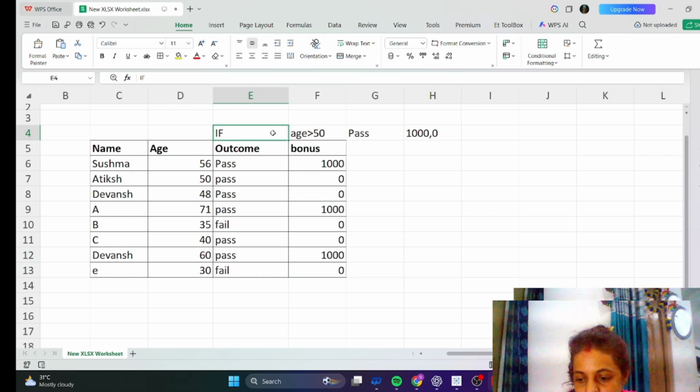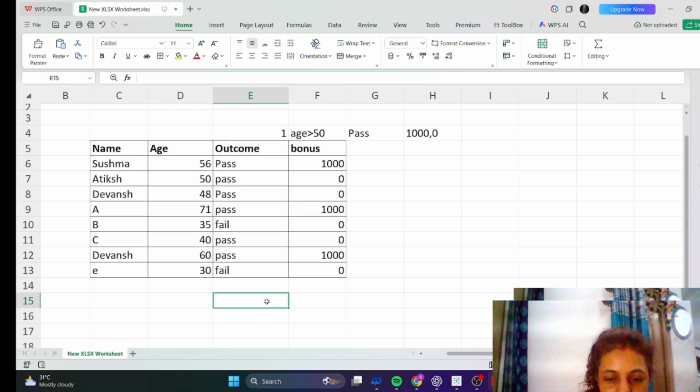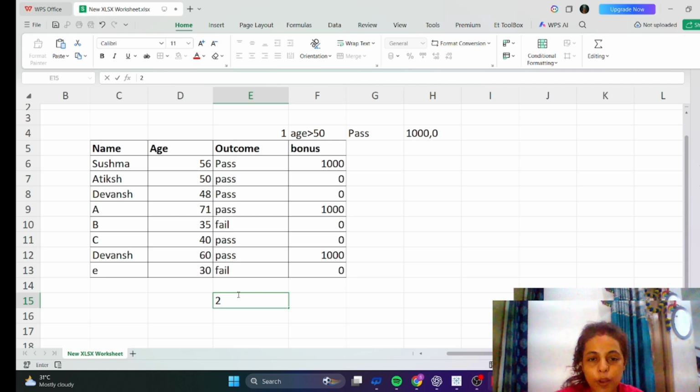One number was the single condition, and the second one is about nested IF. We have to apply double IF. Okay, nested IF means more than one IF, more than one condition. What I told you is that if the age is greater than 50, and he should pass also, then only he will get it. Like I'm writing here, number two.